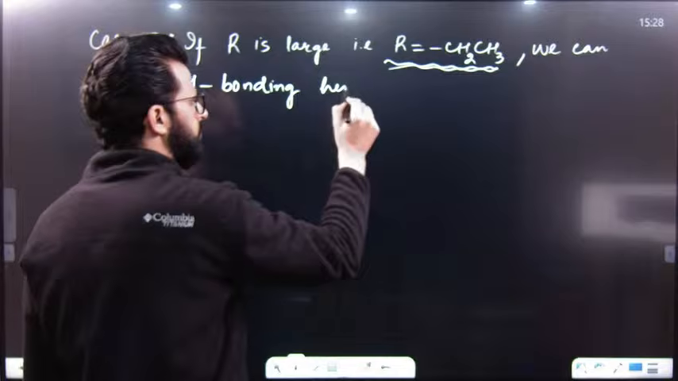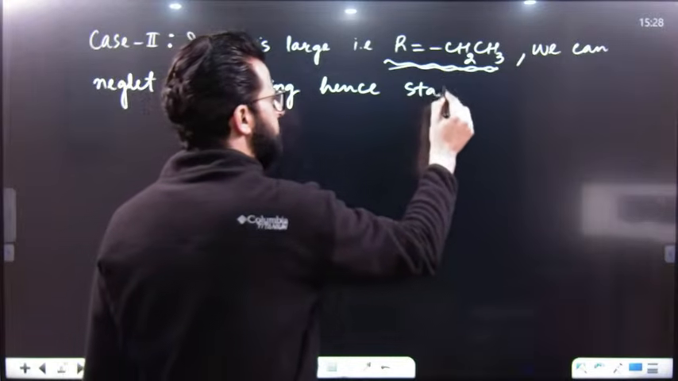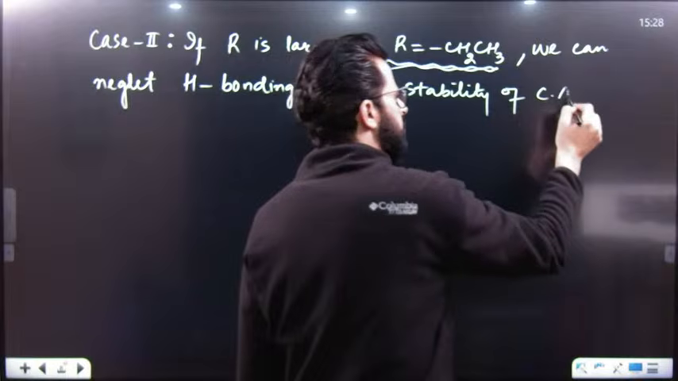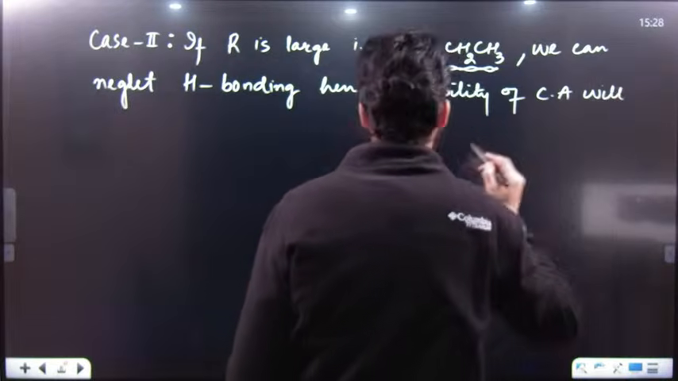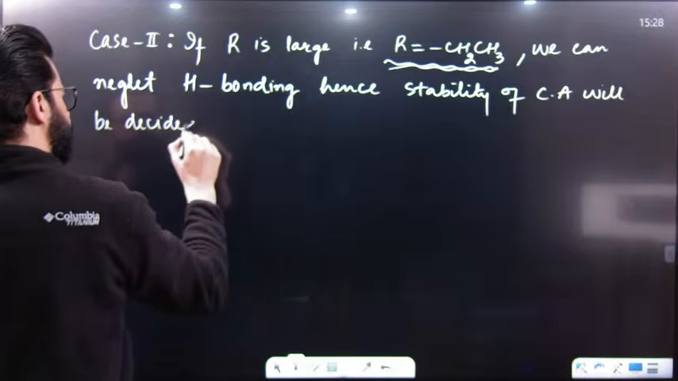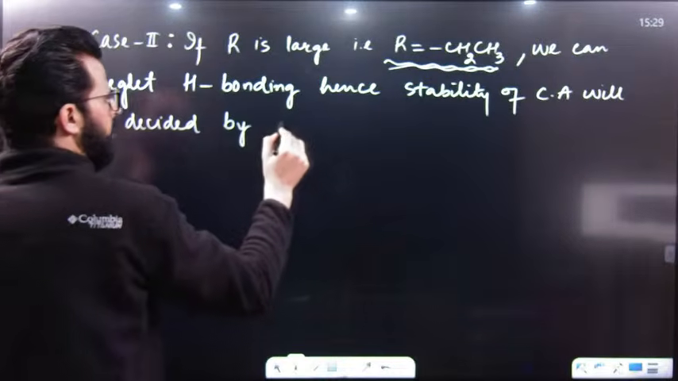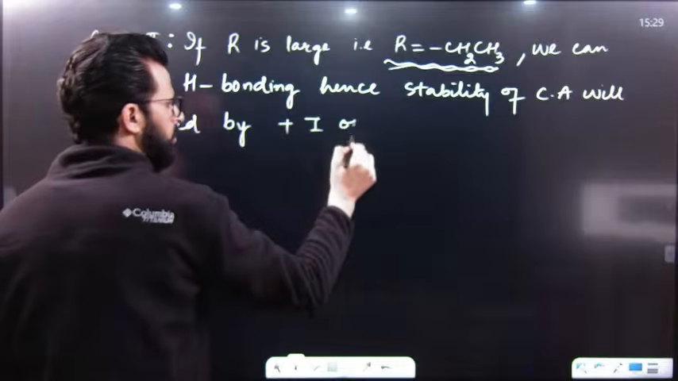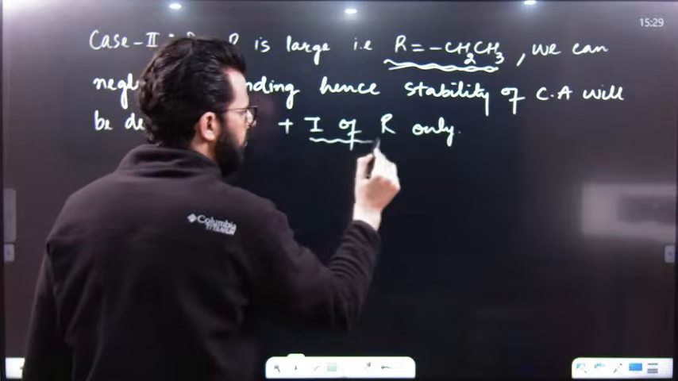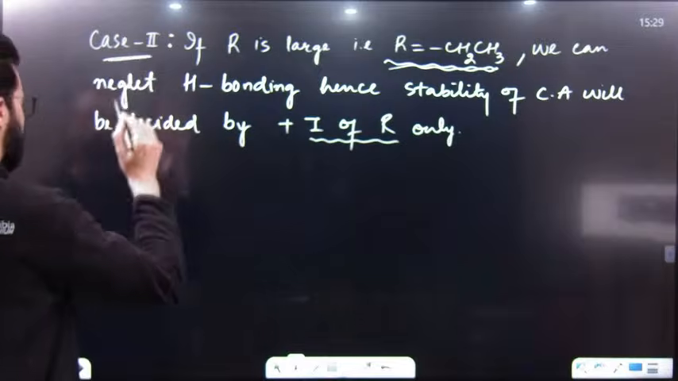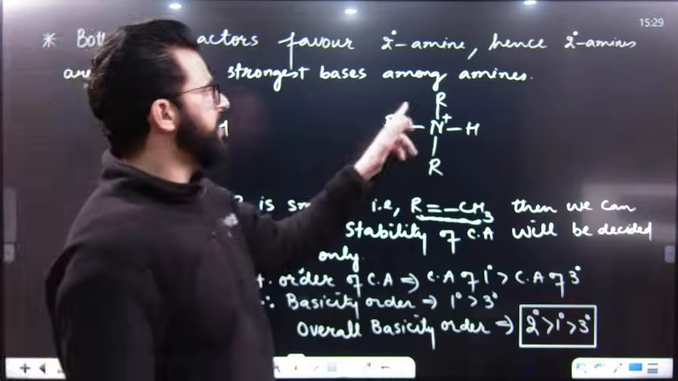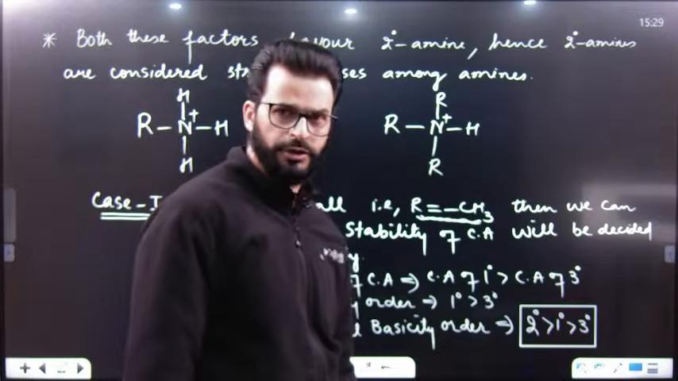Hence, the stability of conjugate acids will be decided by the plus I effect of R only. Have a look. Here it's only one R, and here there are one, two and three R groups present.